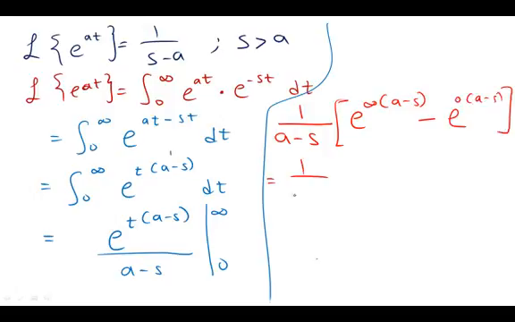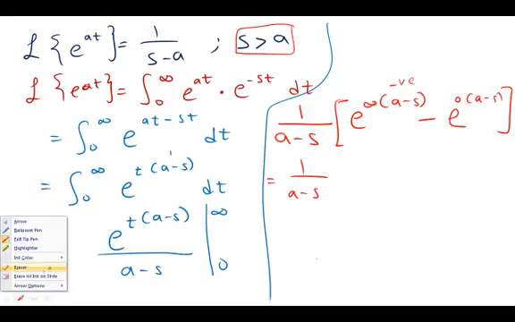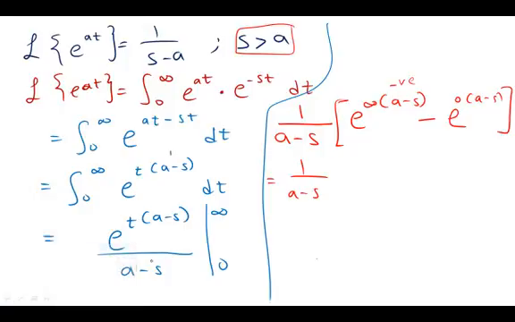Okay, here I want you to know something. Here I gave you that s is greater than a. So a small number, s is greater than a. Small number minus a big number will be negative here. So infinity times negative will be negative infinity. And if you remember, we agreed that e to the power of negative infinity will give you what? This is going to be 0. And anything times 0 will give you 0. So this will be e to the power of 0, which will be 1. So here you'll be left with 0 minus 1.